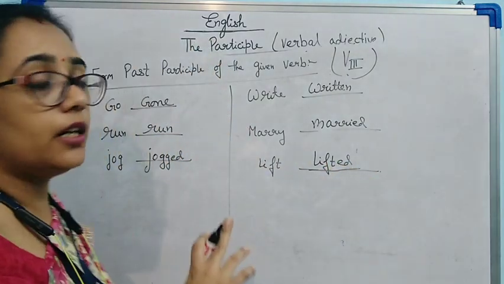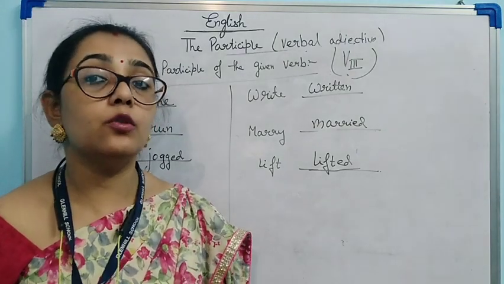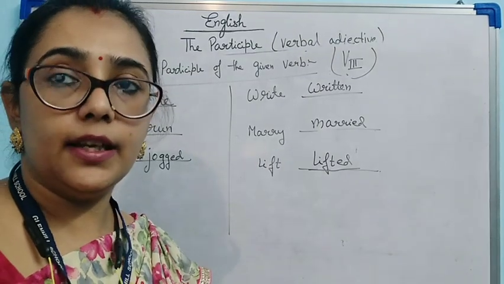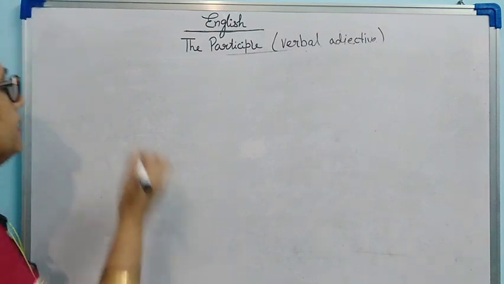I hope it is clear how to solve the past participle, and in the previous exercise I have explained how to solve the present participle. Okay, now let's do another exercise.